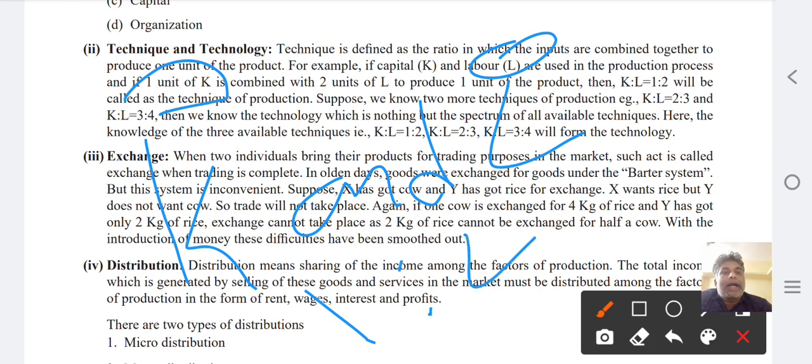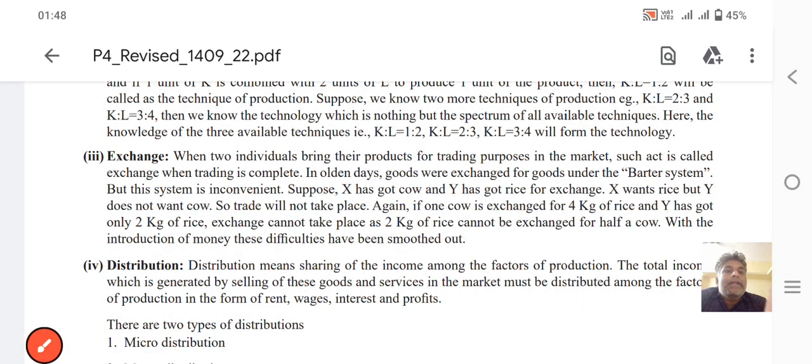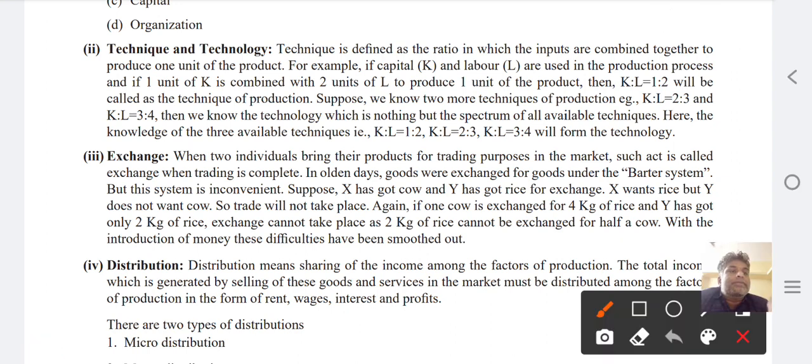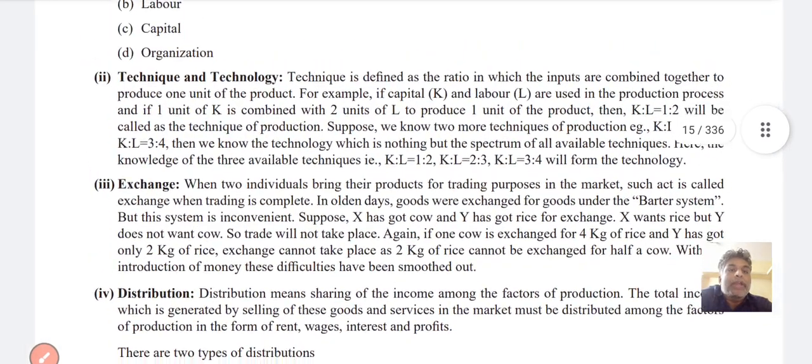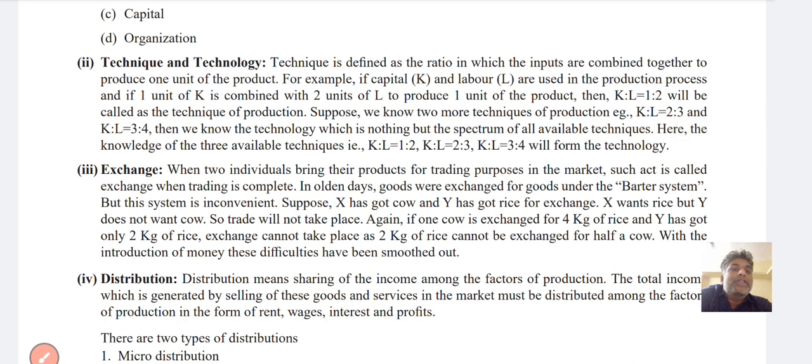Next, suppose K equals 2, L equals 3, that is 2:3. Next, if K equals 3 units and L equals 4 units, that is 3:4.